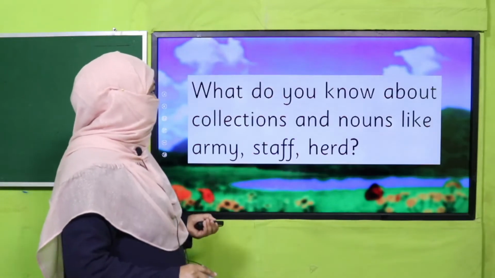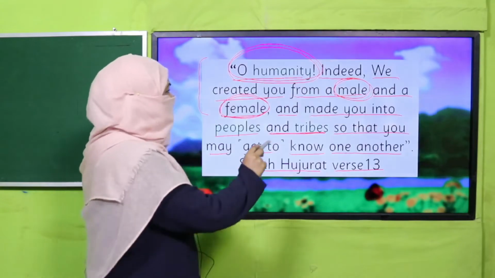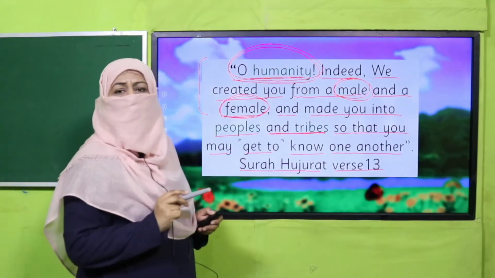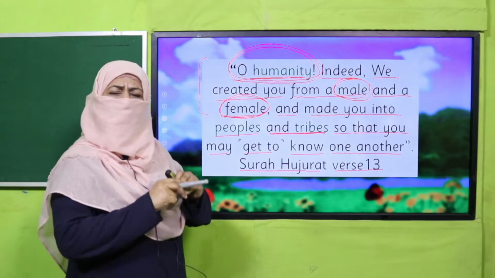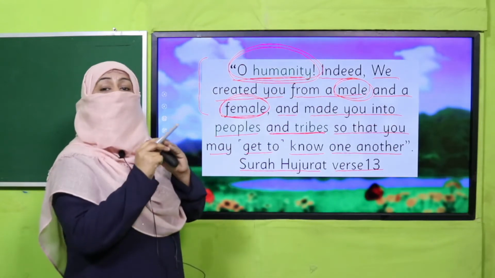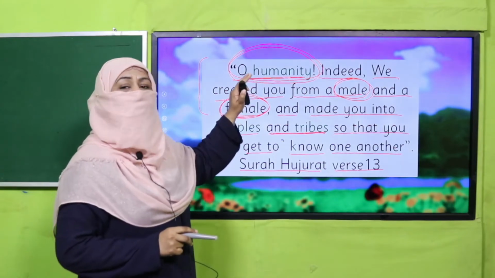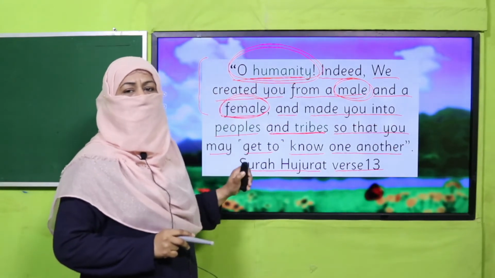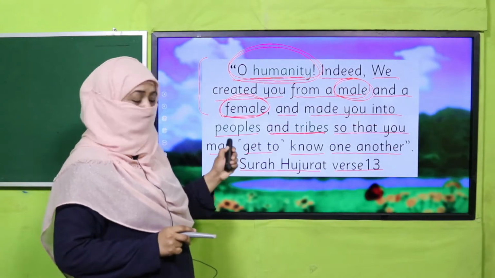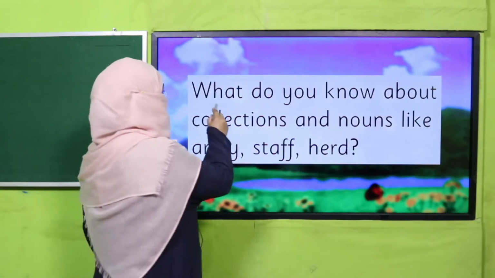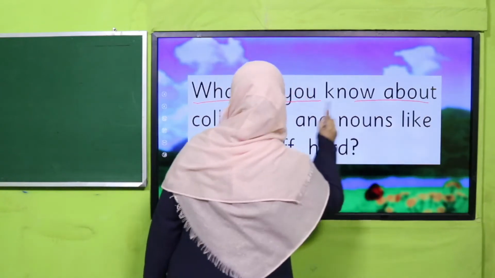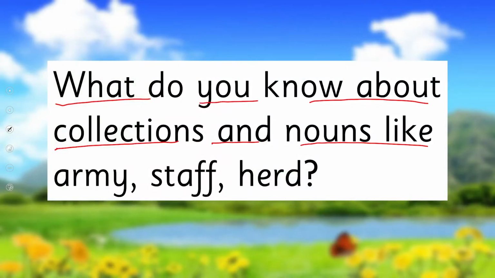Now you tell me, I want you to focus on this word as well, humanity. What is this word telling us? There are a lot of human beings and everyone has been addressed by the single word, and that word is humanity. So what are such types of words called in grammar? Remember? Okay. Also tell me, what do you know about collections and nouns like army, staff, herd? What are they? Okay. So pause the video, answer these questions to your teacher, then come back.